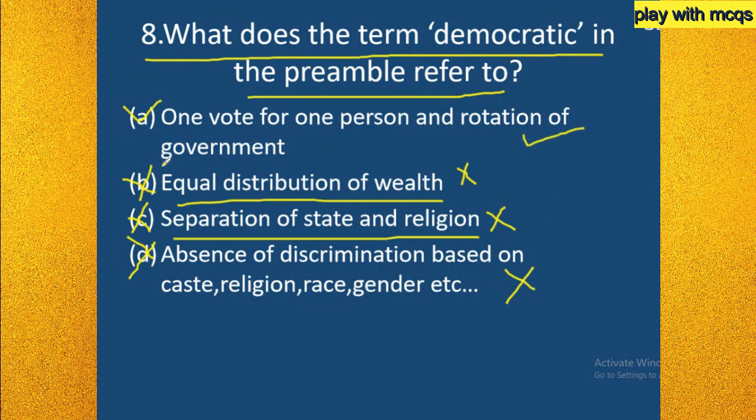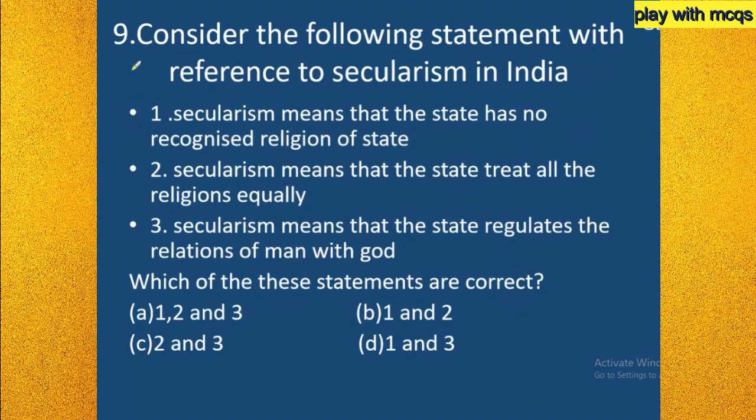So option A is the right answer because of one vote for one person and rotation of government. That means every person has a vote. He votes, he chooses the government, and again the election comes, and he uses his vote. That rotation will continue. One vote, and rotation of government. So this is what democratic means. So option A is the right answer.